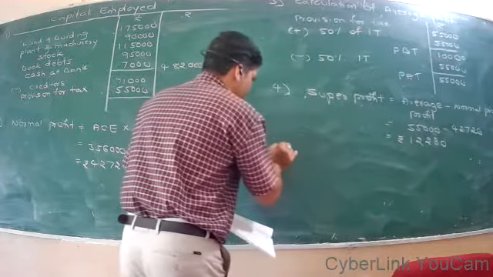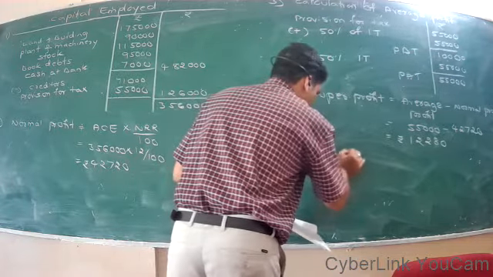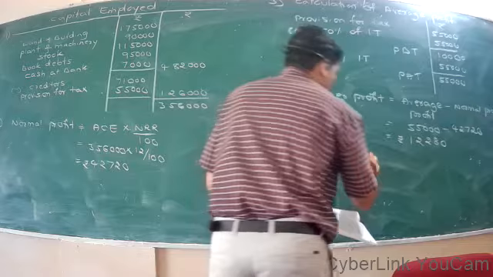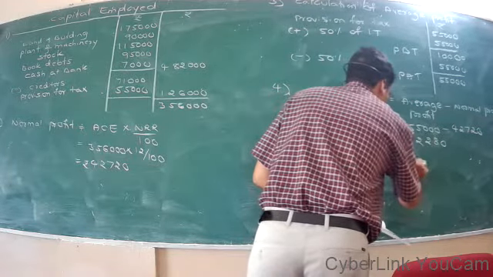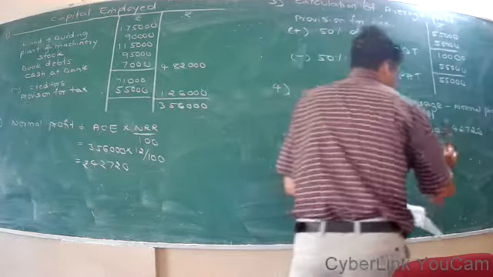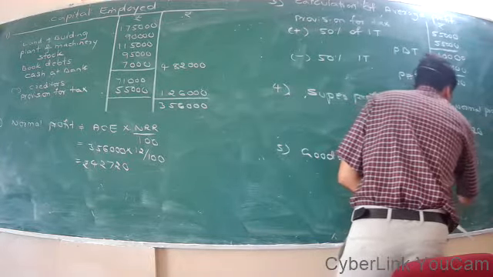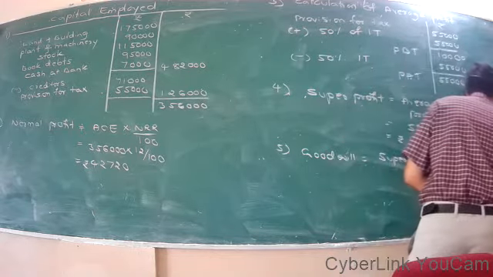Now the fifth aspect is goodwill. Goodwill is equal to super profit into number of years' purchase.